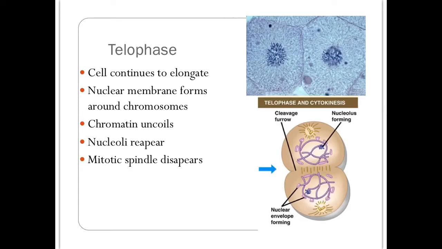Telophase is the last phase of mitosis. A lot of what happens in telophase is actually the opposite of what happens in prophase. The cell is going to continue to elongate. The nuclear membrane is going to reform around the chromosomes. The DNA is actually going to relax, so the tight chromosomes are going to unwind into loose chromatin. The nucleoli are going to repair so that my cells can start making ribosomes again. And then the mitotic spindle, since I don't need that anymore, is going to disappear.